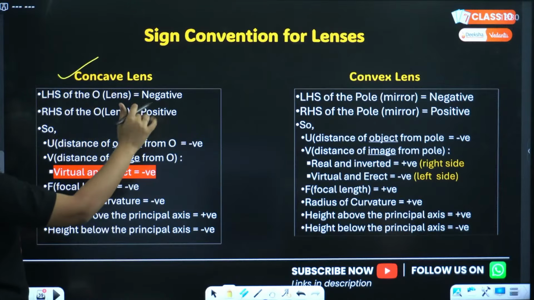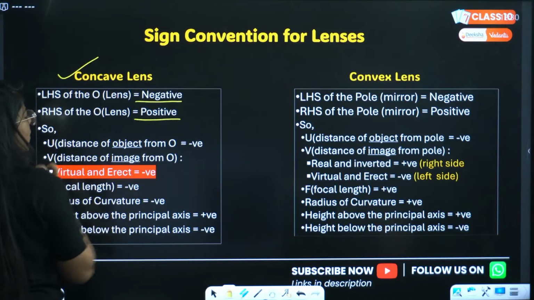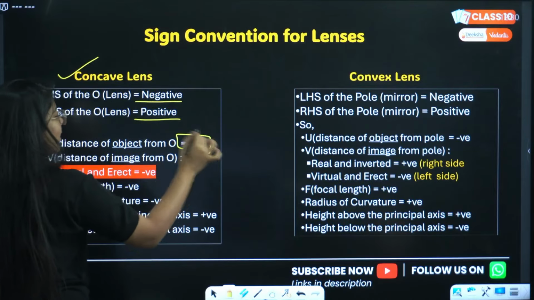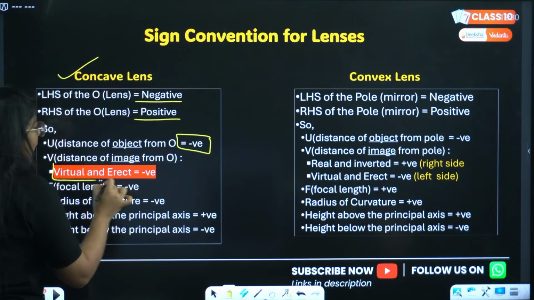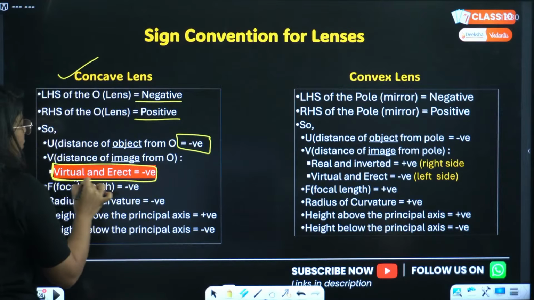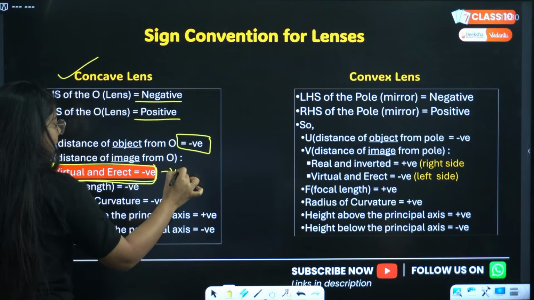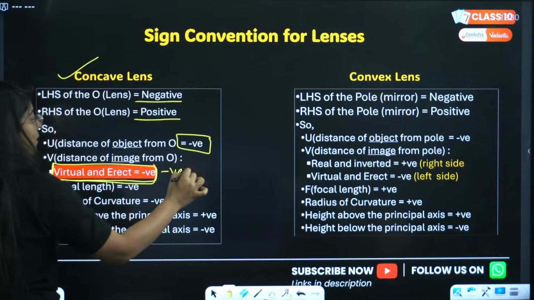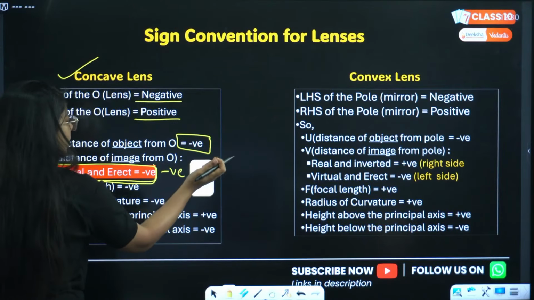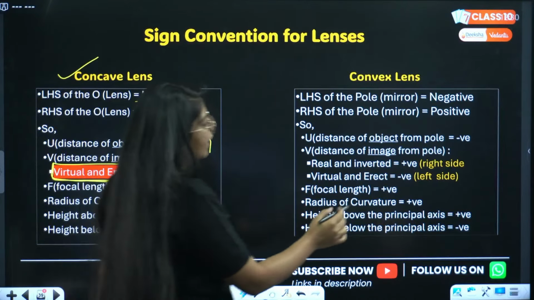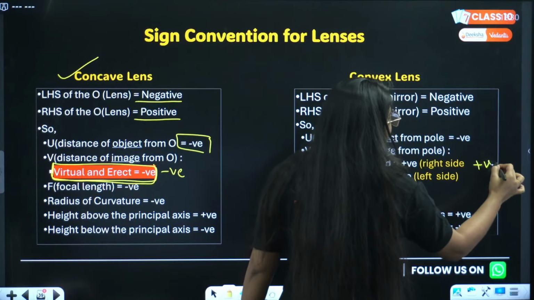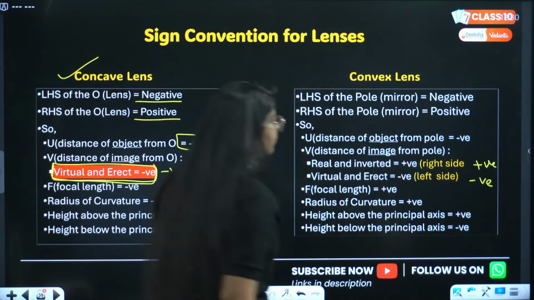See, all the things are same. Left hand side negative, right hand side positive. U is again negative here as well. But in case of image distance, virtual and erect will be negative. Real and inverted will be positive. In this case we don't have real and inverted, but see, real and inverted will be positive, virtual and erect will be negative, correct?